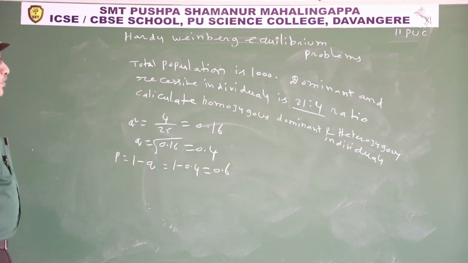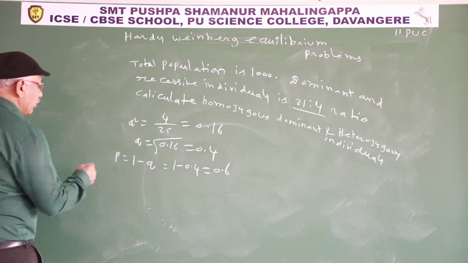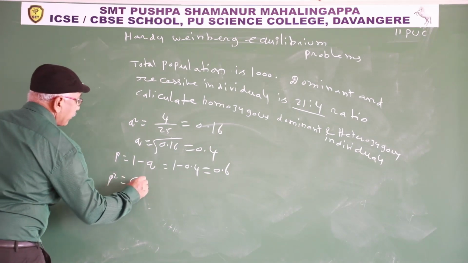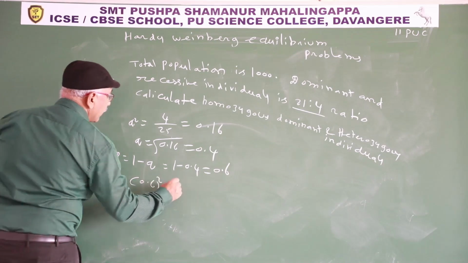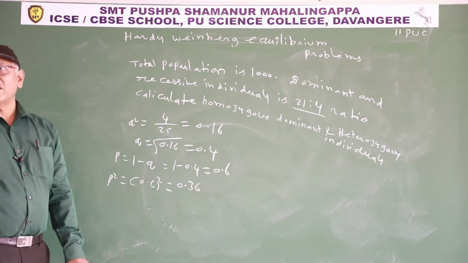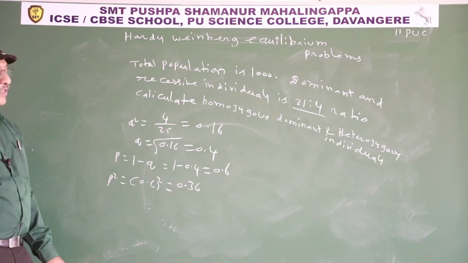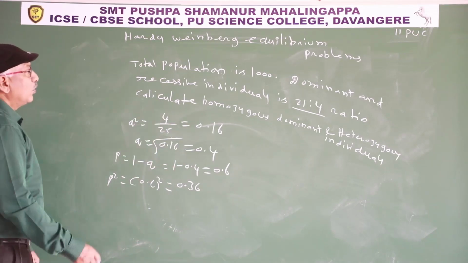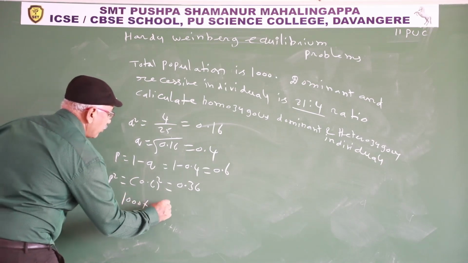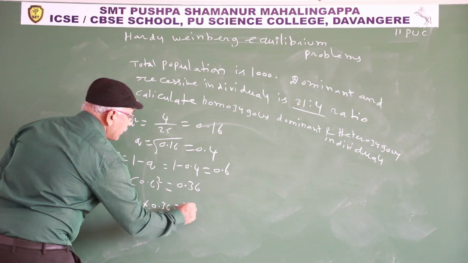Now calculate homozygous dominant individuals. Homozygous dominant individuals p square, 0.6 whole square, 0.36. 0.36 homozygous dominant individuals in 1. How many in 1000? 1000 into 0.36, 360.